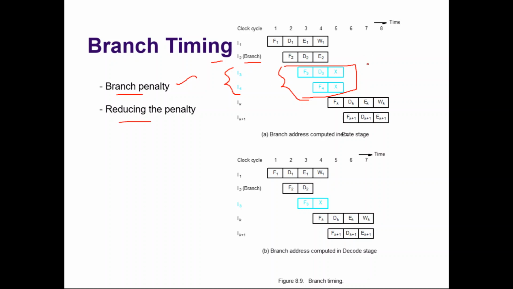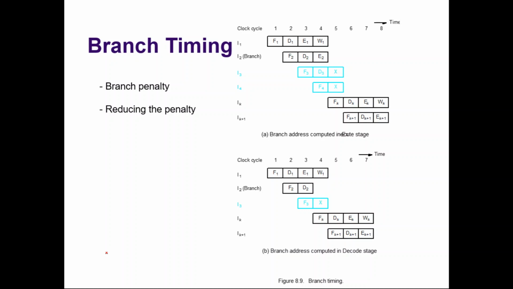So here the penalty is 2 clock cycles. Can we reduce this penalty? Can we make it 1, or make it 0, or reduce it to a certain extent? Is it possible or not? Okay, the answer is yes, provided you have a sophisticated fetch unit.